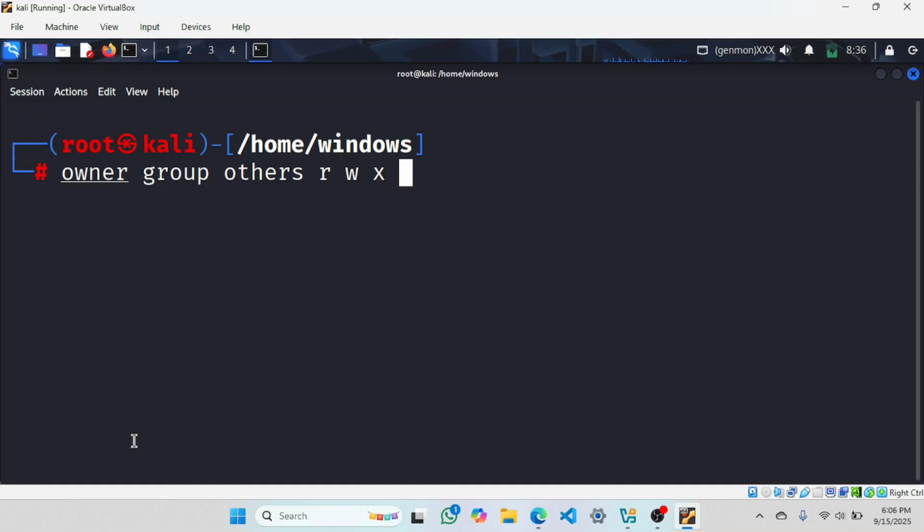If we have to set these permissions with numeric digits, just like I wrote now, 755. So this is numeric digits. How to do that? So there is a slot between 0 to 7. We have to add up a permission. How to do that? I will make a sheet here. Let me open my notepad.